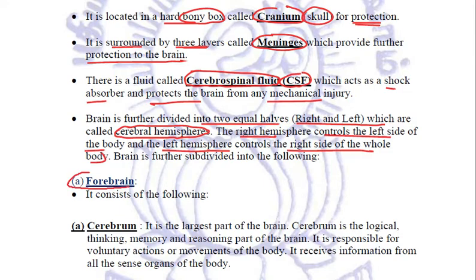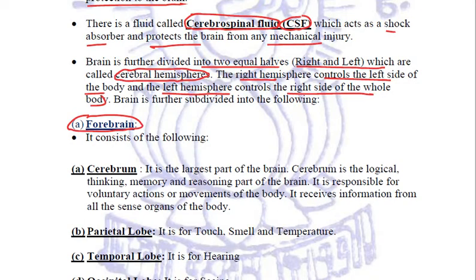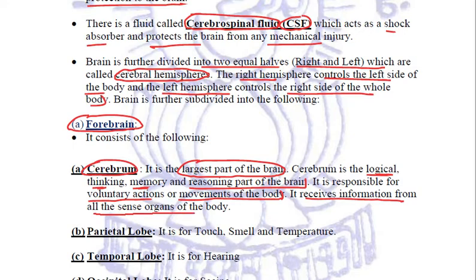The first is the forebrain. This forebrain further consists of many things. Number one is the cerebrum. The cerebrum is the largest part of the brain. It is the logical, thinking, memory, and reasoning part of the brain. This cerebrum is responsible for all the voluntary actions, or the movements of the body done voluntarily. It receives information from all the sense organs of the body. So very important part.